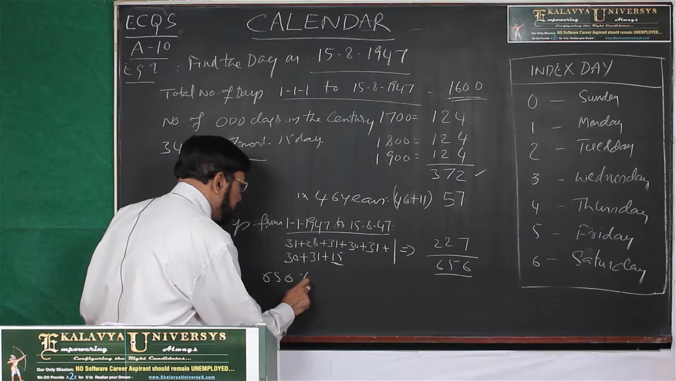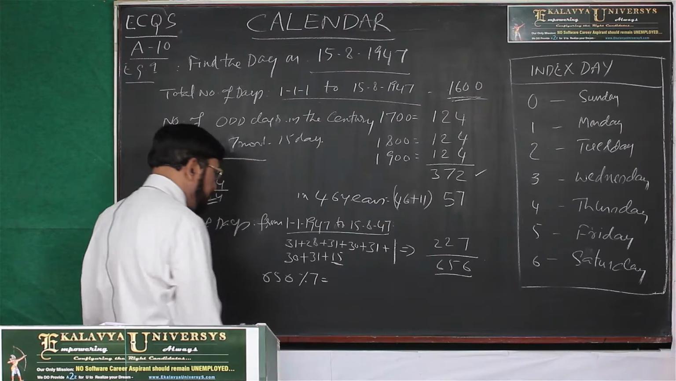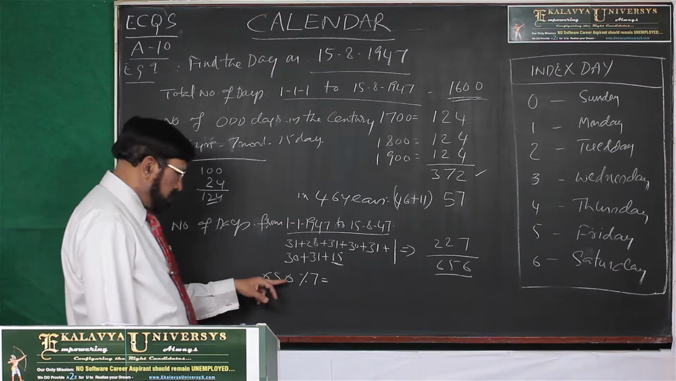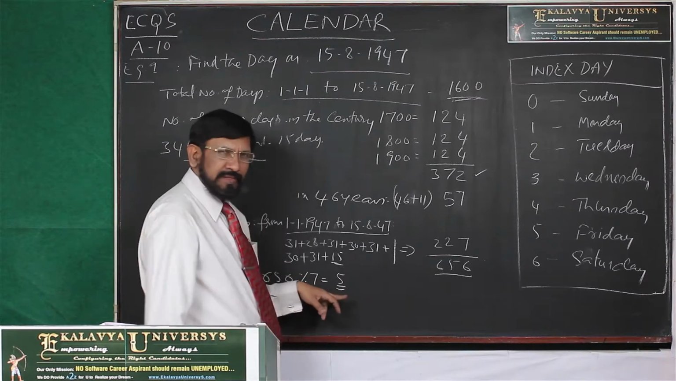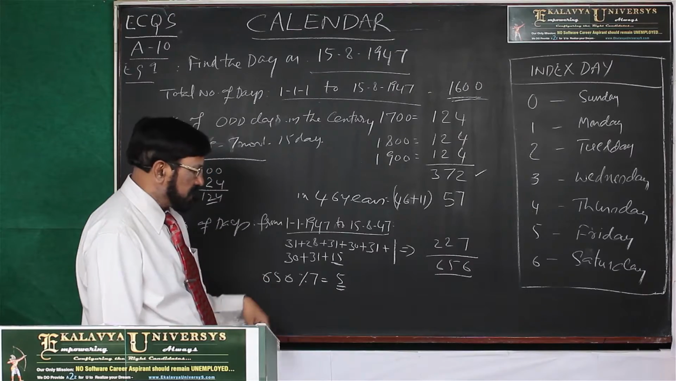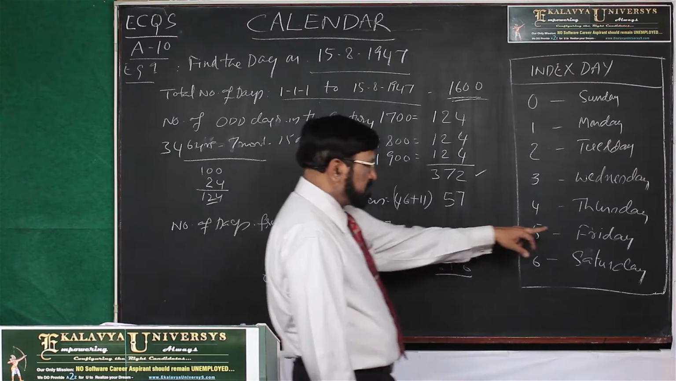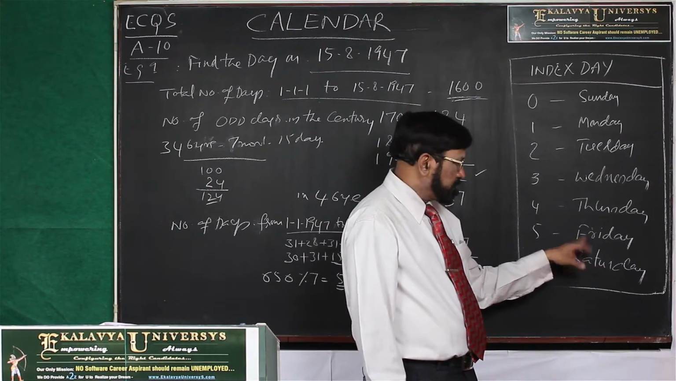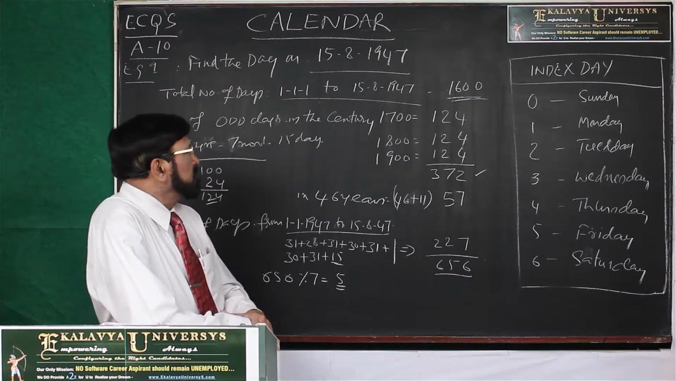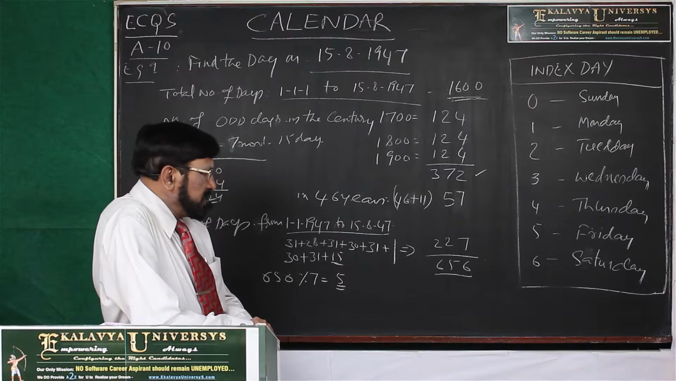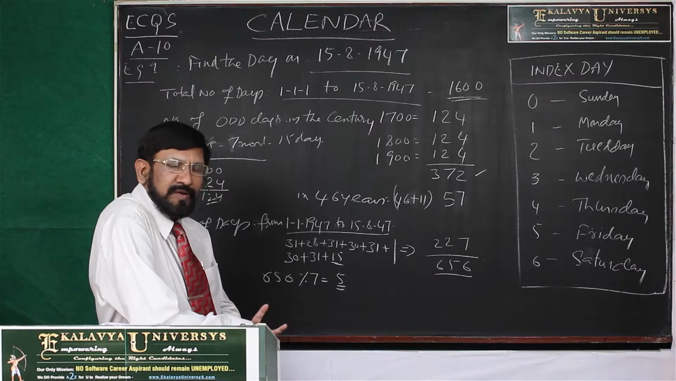Then modulus 7. You have to find out the remainder. So 63, 26, then 5. 5 is the remainder. So what does it represent? Friday. So our Independence Day, 15th August 1947, falls on Friday.